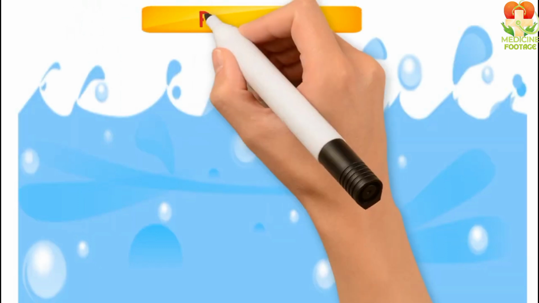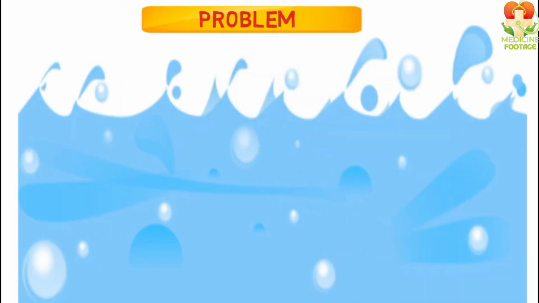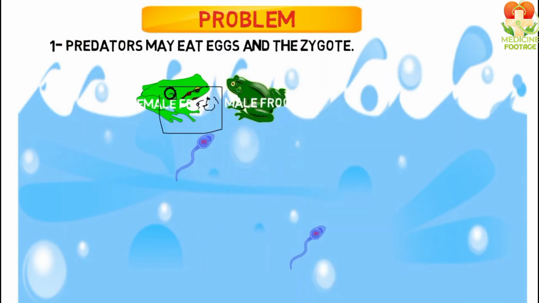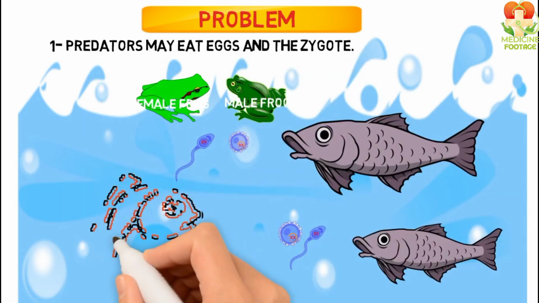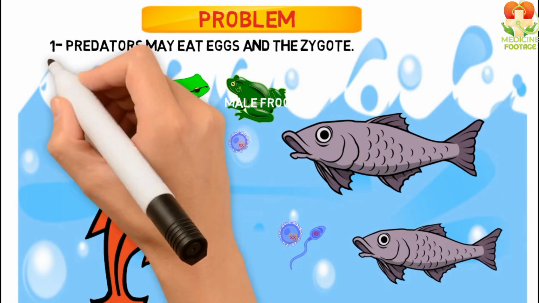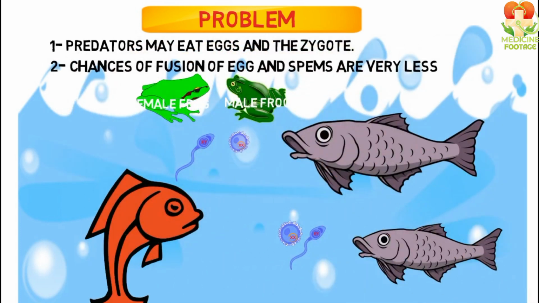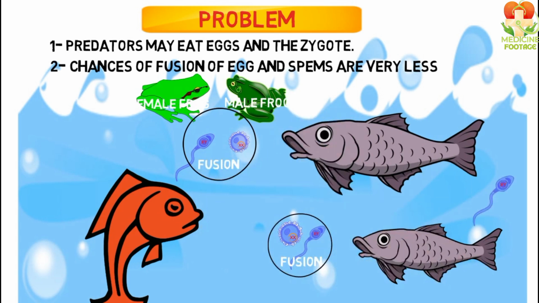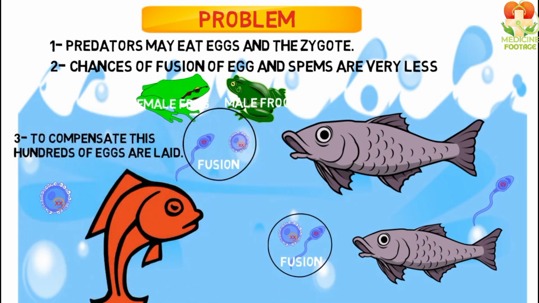However, external fertilization comes with some challenges. First, if a male or female releases their sperm and eggs into the environment, other organisms might eat them. Second, it's not guaranteed that the sperm and egg will meet. The sperm may swim in one direction while the egg drifts in another, so the chances of them fusing are quite low. To increase the chances of successful fertilization, animals that rely on external fertilization, whether male or female, produce hundreds of eggs at once.